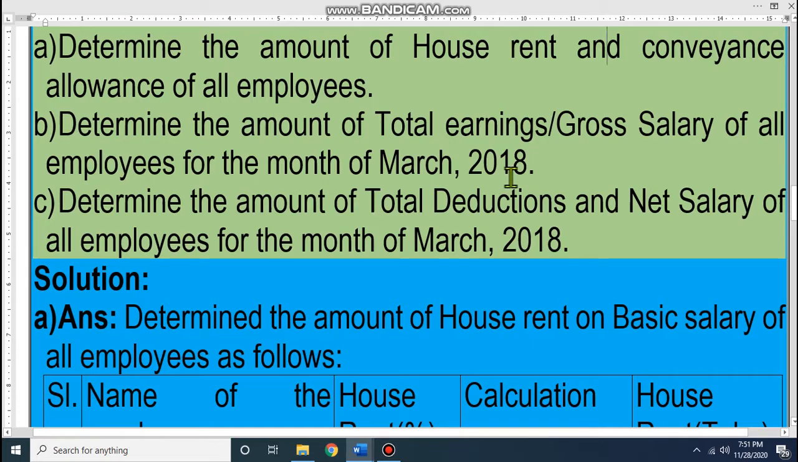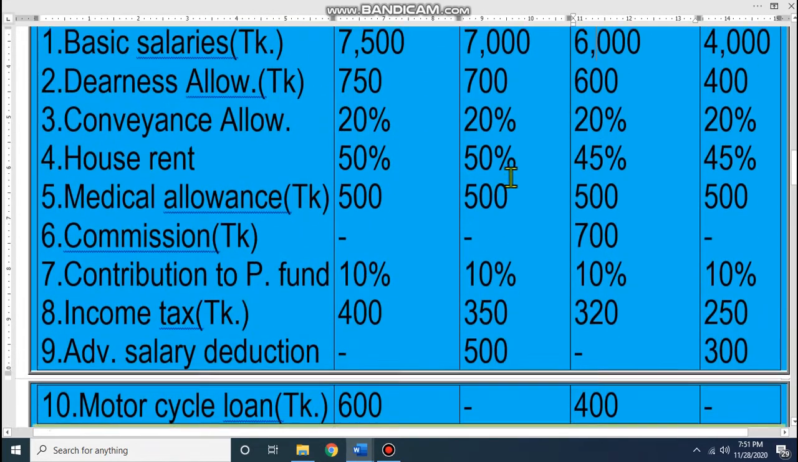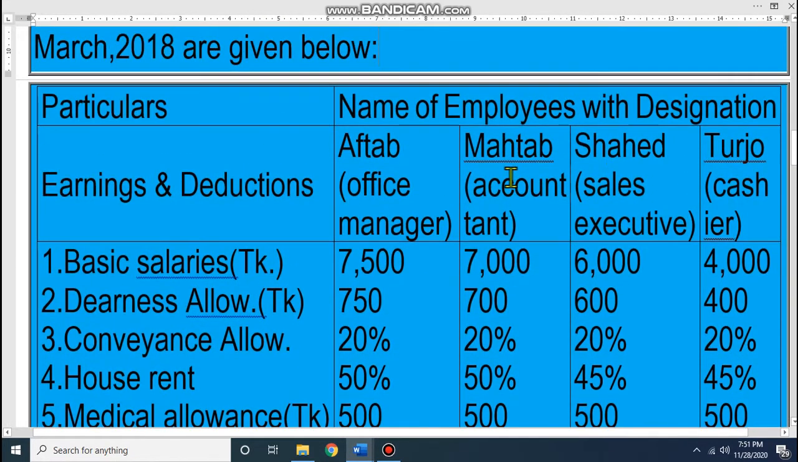employees. That means we have to find out the earnings. Let's see the question. Dear student, all of you know that there are two elements of salary and wages. Number one is earnings, then deduction. There are some earnings and deductions given here. Look at earnings: basic salary. For an employee, the first and foremost earning is the basic salary. So basic salary is an earnings element.